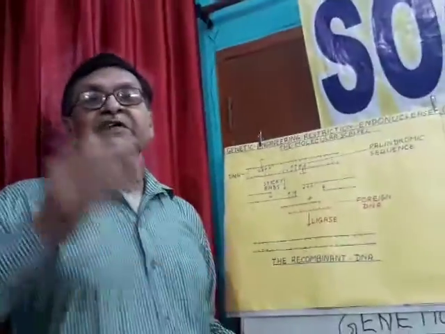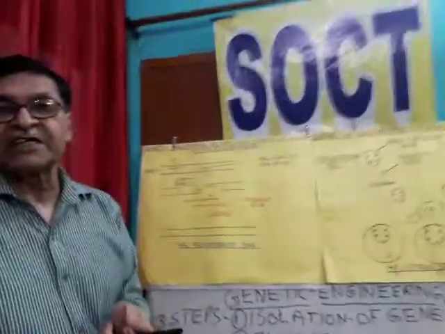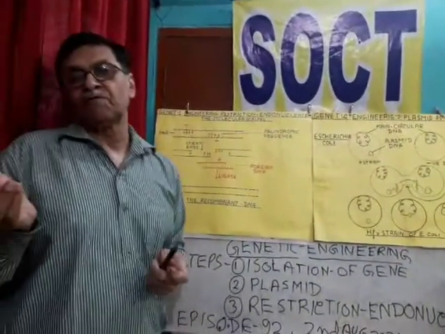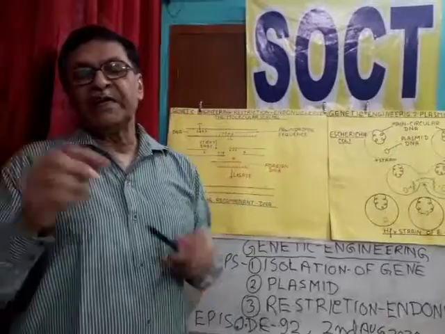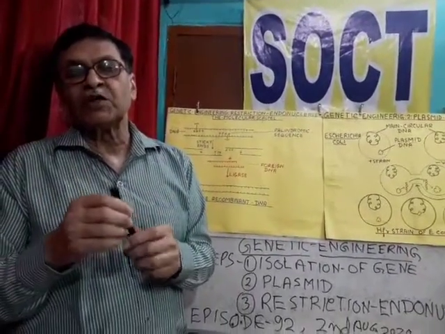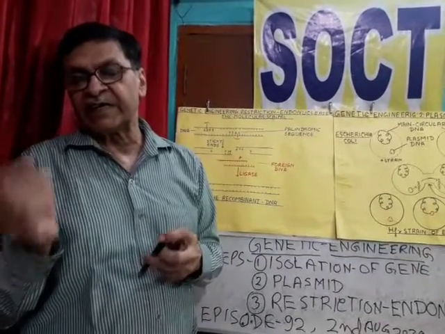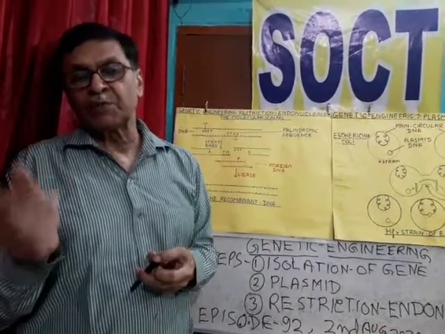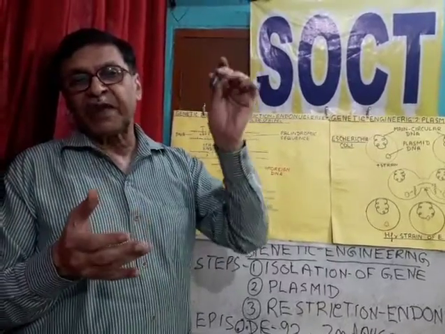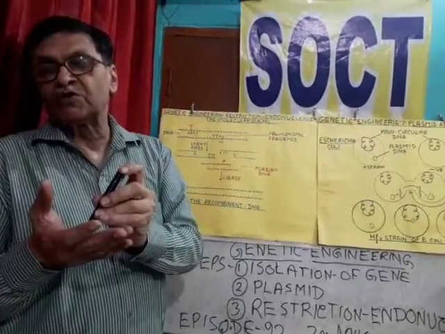By this technique we can connect it with a plasmid vector, and after that it can be injected into an Escherichia coli cell by treating at 40 degrees centigrade for 10 minutes with calcium chloride. Now the plasmid DNA and the recombinant DNA can penetrate into the host cell.